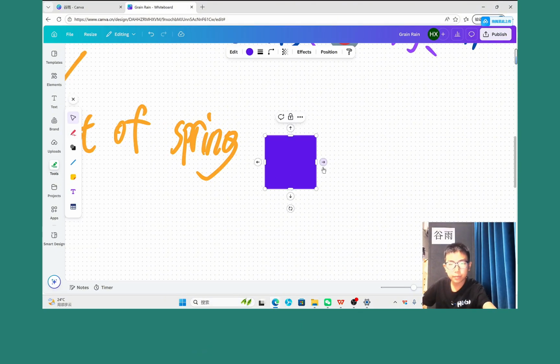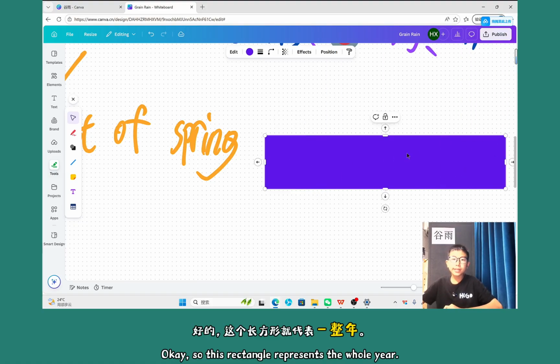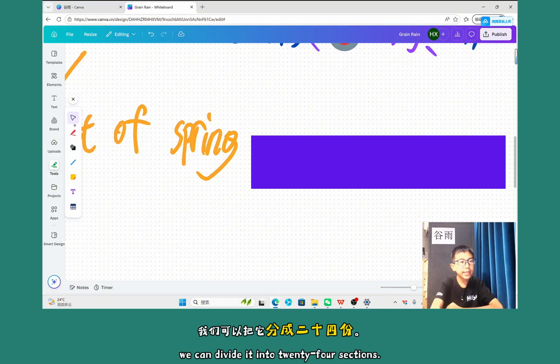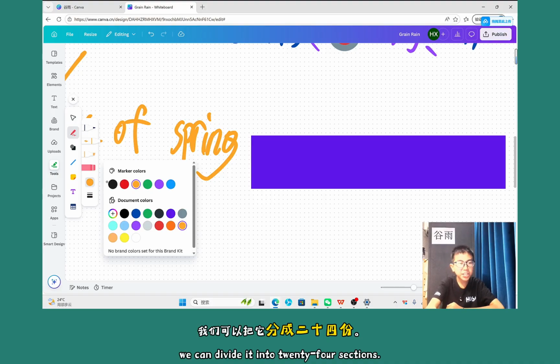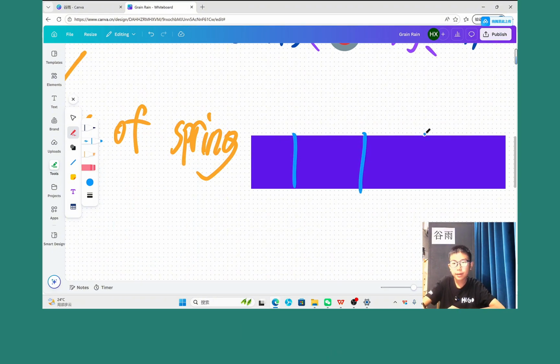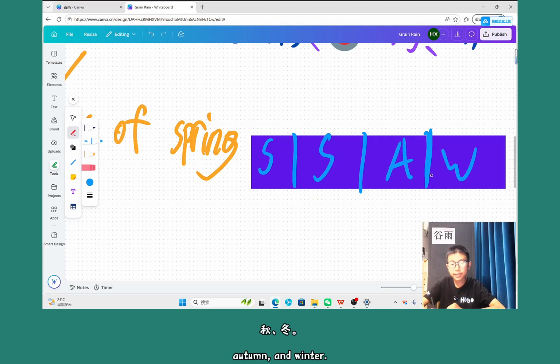This rectangle will be our whole year. This whole year we have to divide into 24 sections. Not 24 sections at first, we first divide it into 4 parts, because we have 4 seasons: spring, summer, autumn, and winter.